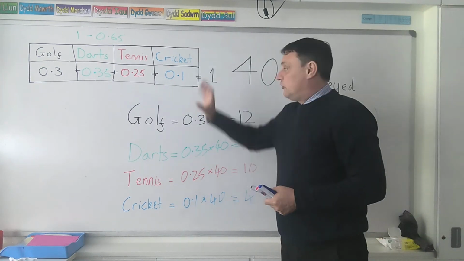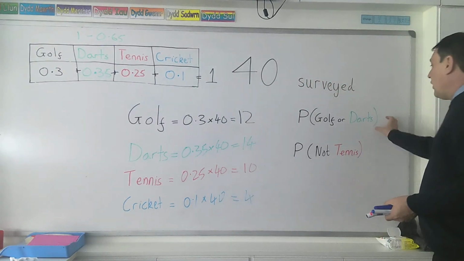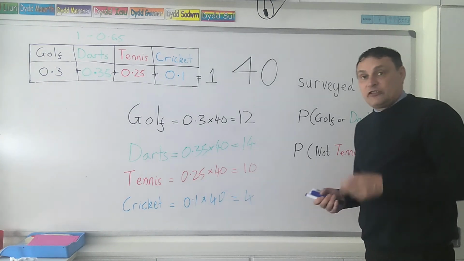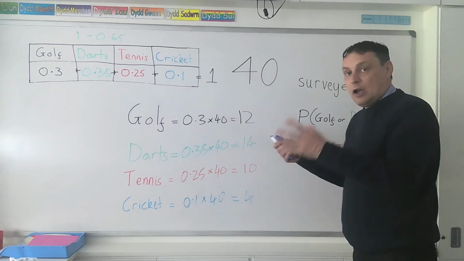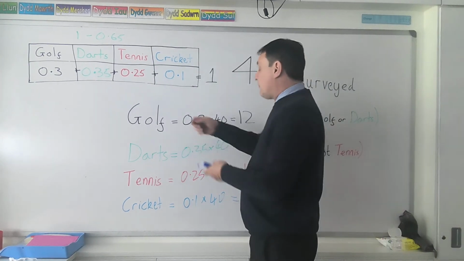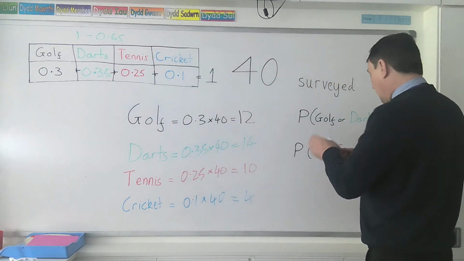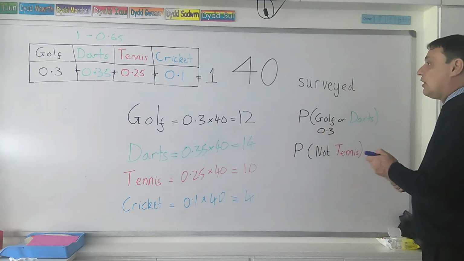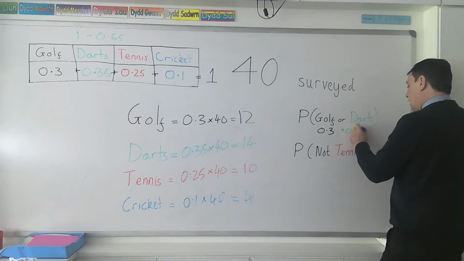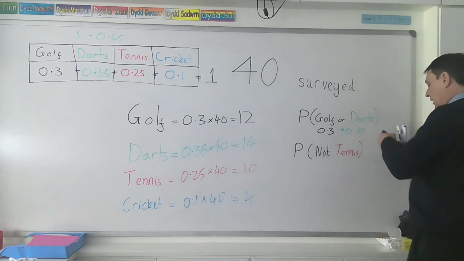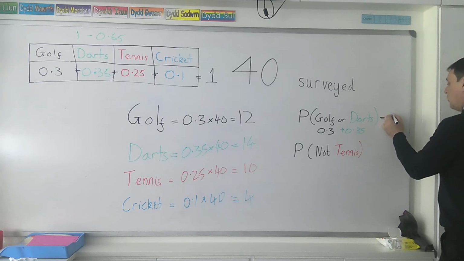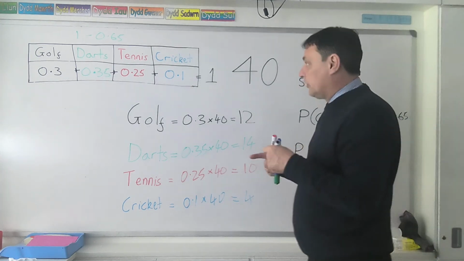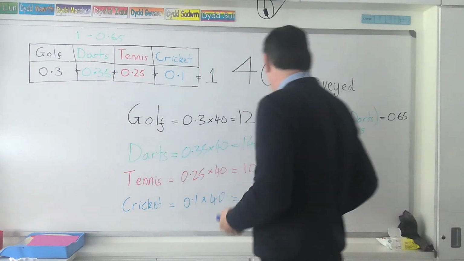Other things they could ask you if you've been given a table like that is, what is the probability that somebody liked golf or darts? Now, if it's or, it means you add the two proportions together. So for golf or darts, it's going to be 0.3, and we will add to it the 0.35 for darts. So if they ask you that, your final answer would be, the probability of golf or darts would be 0.65, which is the 0.3 added to the 0.35.